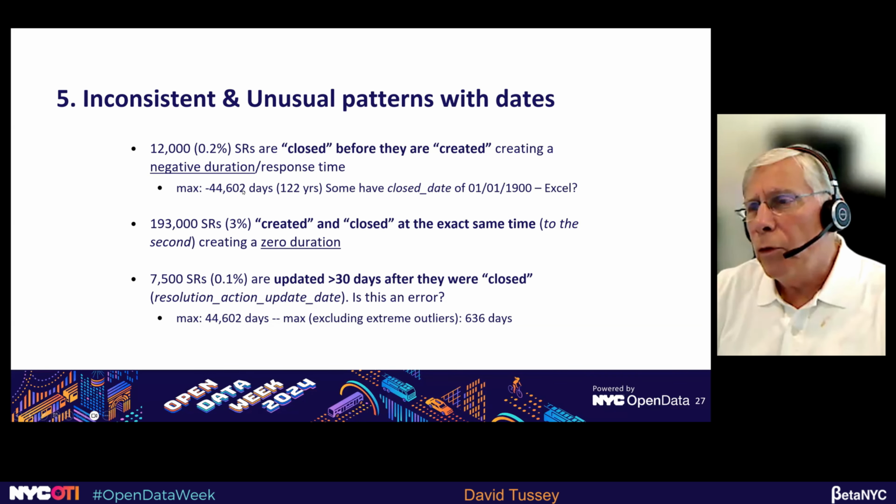So there's some concern that these closed-before-created records came in from an Excel spreadsheet that was uploaded. But anyway, it results in these absurd cases. It was closed 122 years before it was opened. 12,000 of those. Perhaps worse than that, there's 200,000 that are created and closed at the exact same time, to the second.